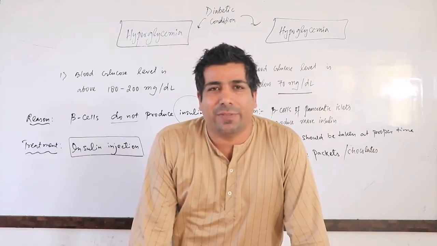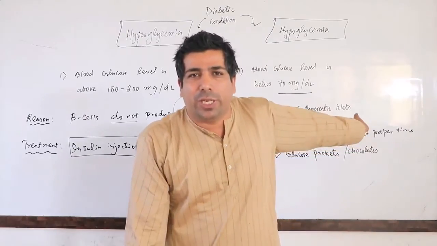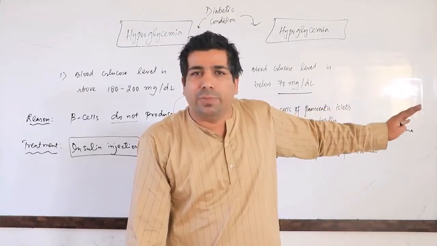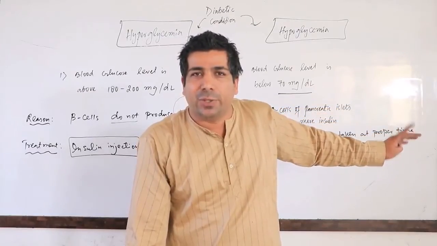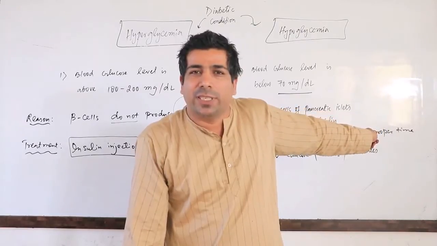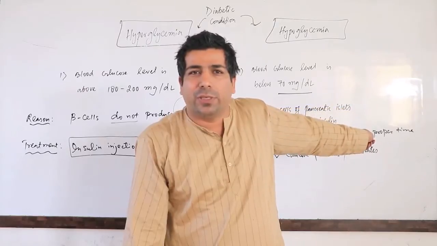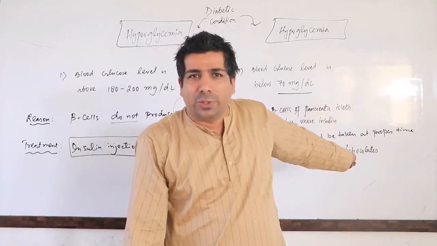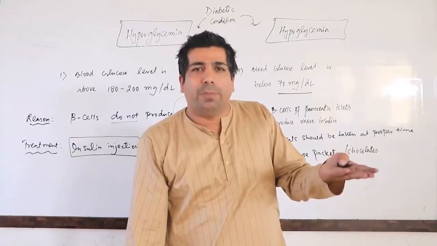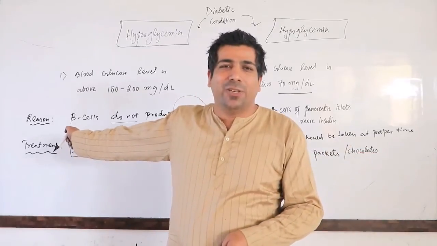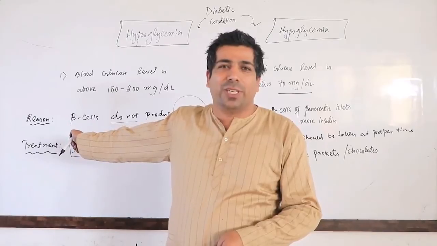Okay? So my dear friends, because the blood sugar level in this patient will go down, will be below 70 mg per deciliter. Correct? So the patient has to carry glucose packets or chocolate, or should have meals on time, so that the glucose level will go up or at least reach normal. But in the other case, you need not carry the packets of glucose actually.